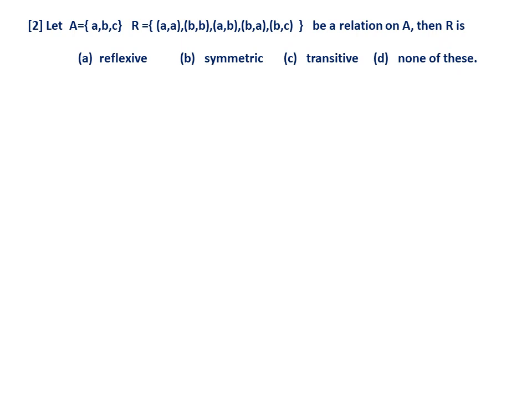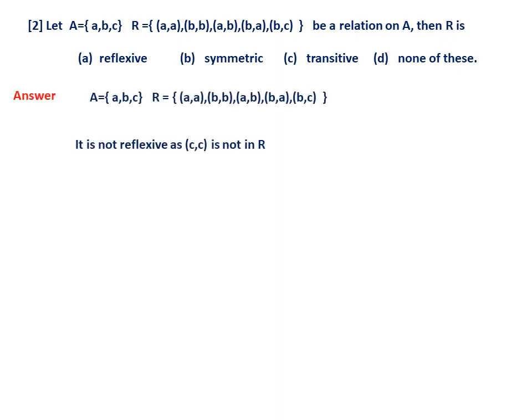But checking transitive, I don't say it is very difficult, but sometimes we make mistakes if we are in a hurry, because we select wrong pairs. This I have seen in class. For example, students sometimes say AB is there, BA is there, AA is there, so it is transitive. Immediately they jump to the conclusion. But you should be careful. And therefore, I told you, even I also made a mistake while deciding whether it is transitive or not. Not because I don't know the concept, but because of the wrong choice.